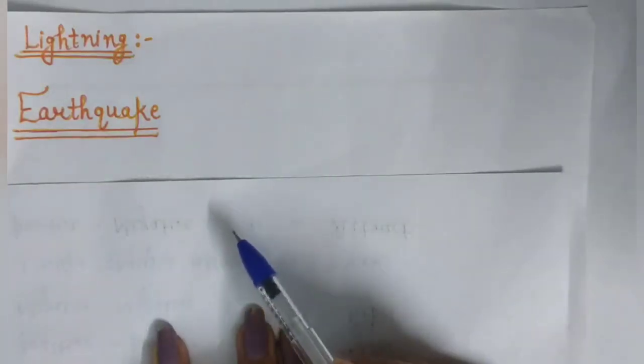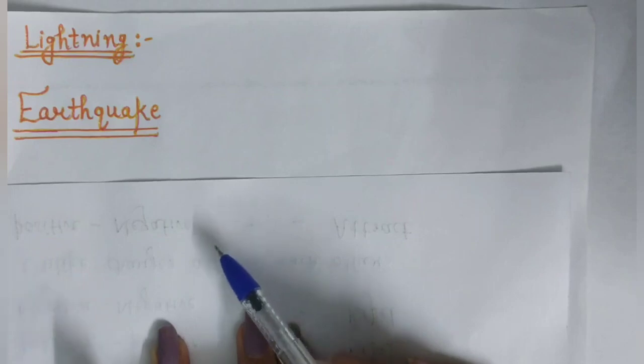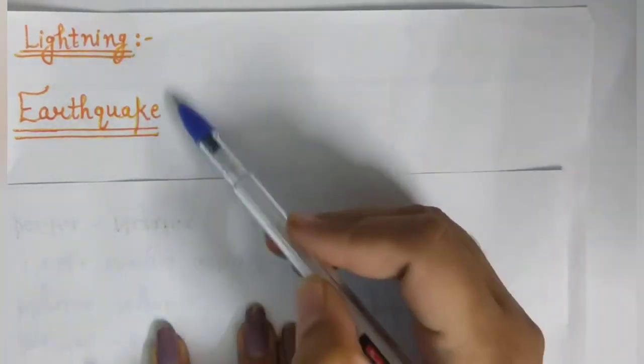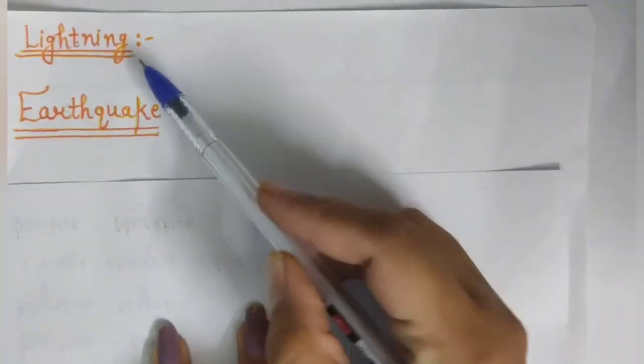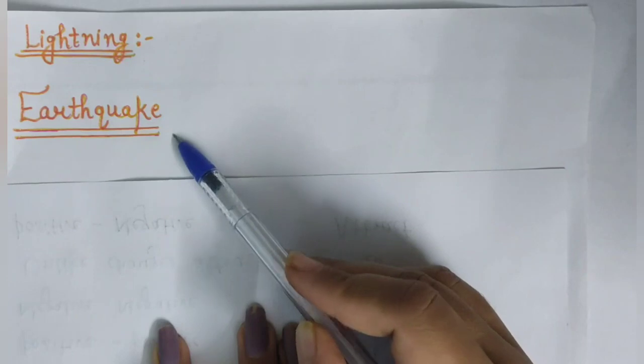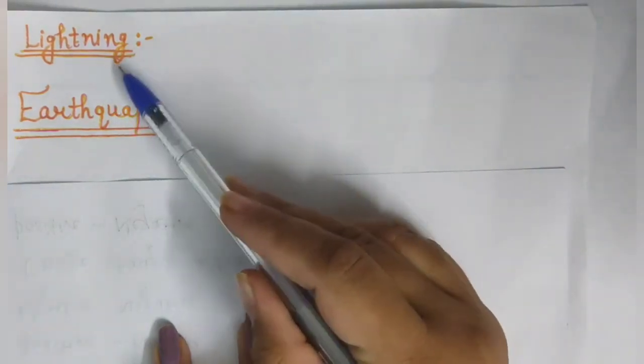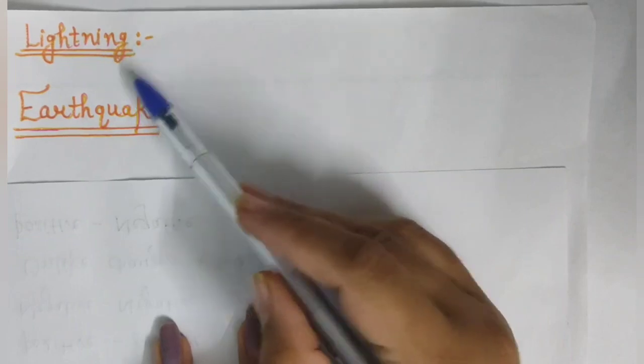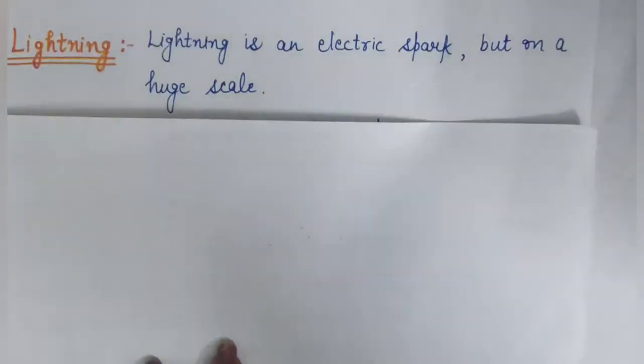So students, you have learnt about floods and drought in the previous classes. Now in this chapter, we will discuss about two other natural phenomena, that is lightning and earthquake. So first of all, we will discuss about lightning, that what is lightning and how it is observed.